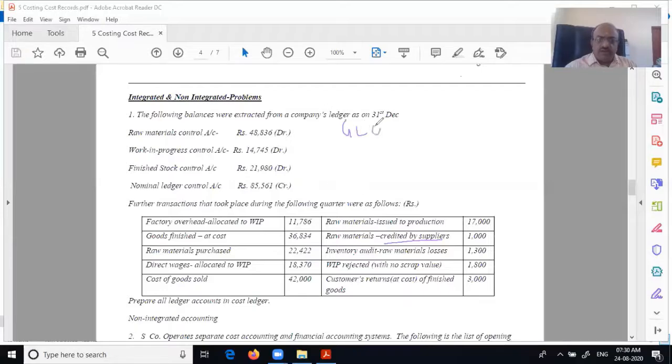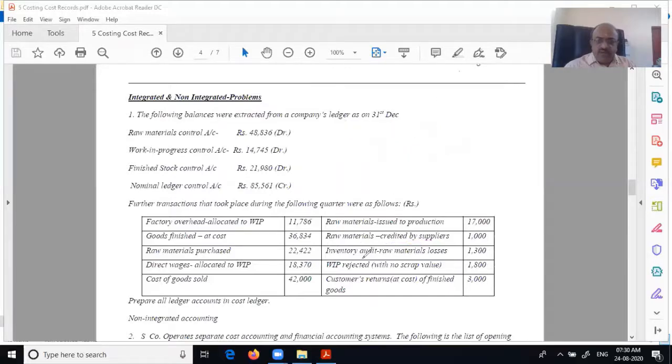General ledger control account debit to raw material control account. Because this is what is credited by suppliers. They are giving us credit. Credited means they are reversing that credit. First they debited us for the supply, now they have credited us. That is the meaning of it. Therefore, we have to reverse. It is like a purchase return, nothing else.